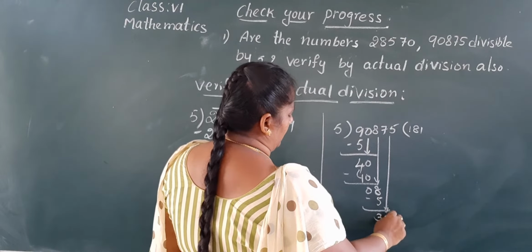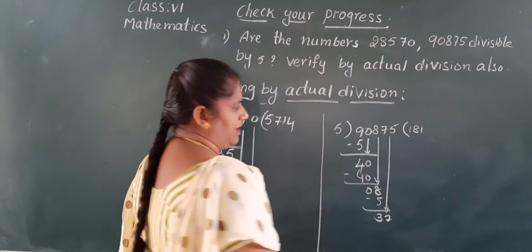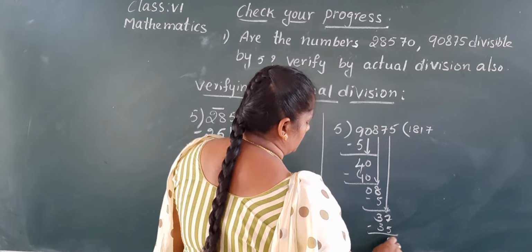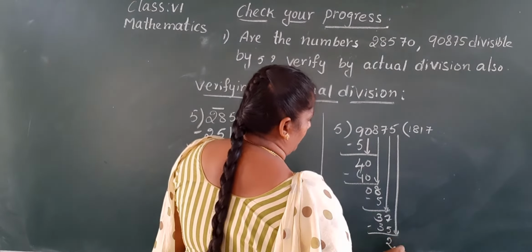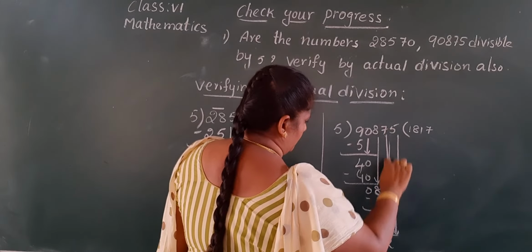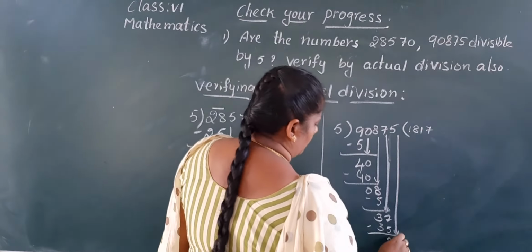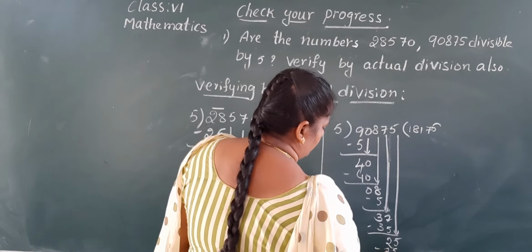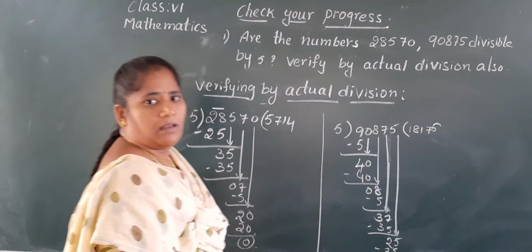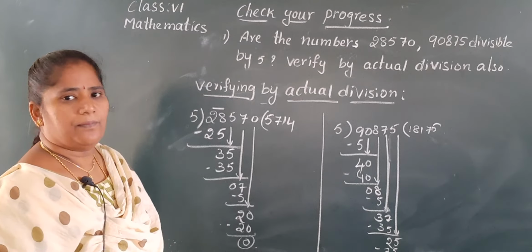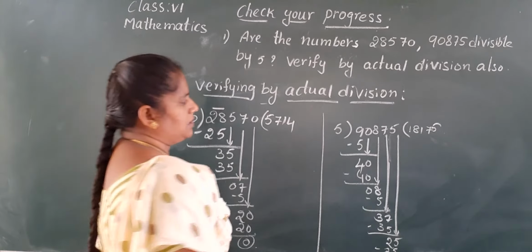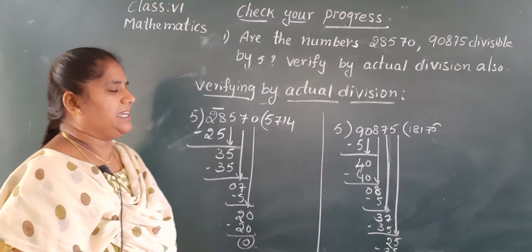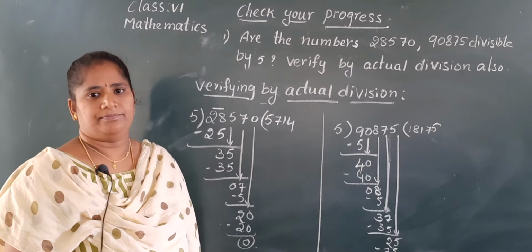Take down 7. 37 nearest number. 5 sevens are 35. 7 minus 5, 2. Take down 5. So 5 5s are 25. Okay? We'll get 0. So these two numbers get the remainder 0. So these are divisible by 5.